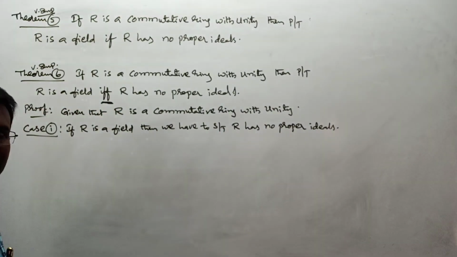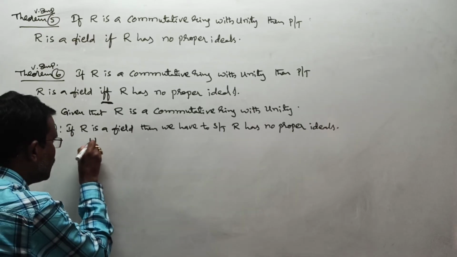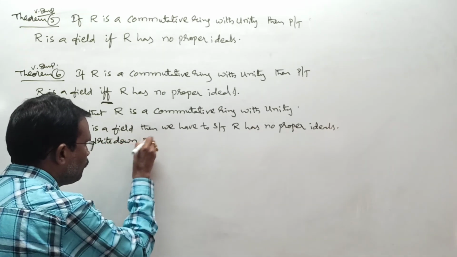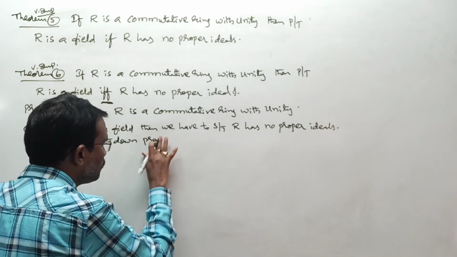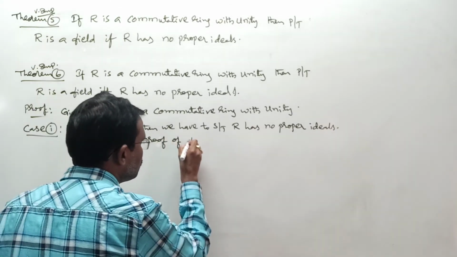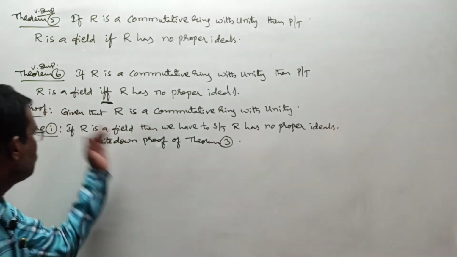Write down the complete proof of theorem number 3 in this unit, I mean in this chapter. That completes your case number 1.